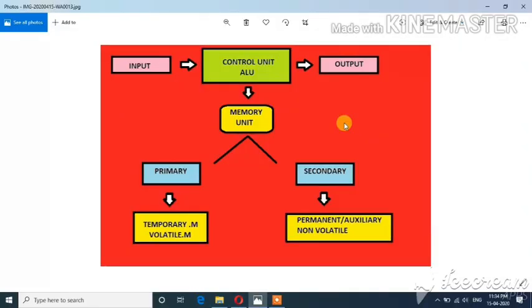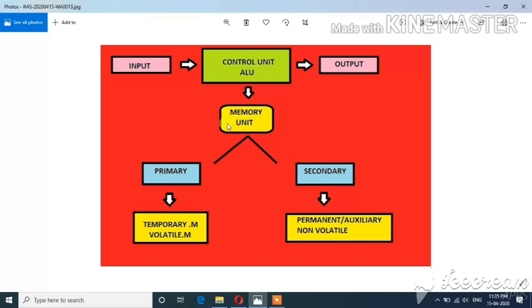The second step is process. Now the whole process is done in the CPU, which is known as the central processing unit. As we can see, the CPU can be divided into three parts: the CU, control unit, the ALU, and the third one is your memory unit. Again I'm repeating, the CPU can be divided into three parts: control unit, ALU, and memory unit.